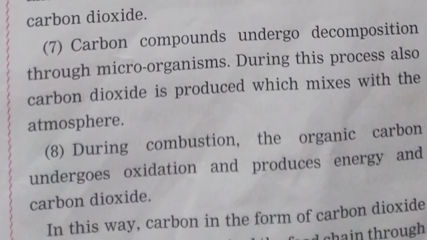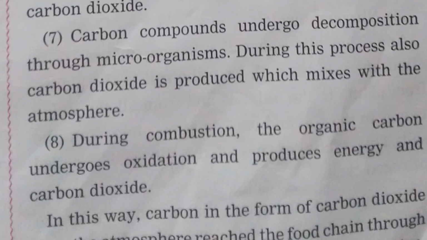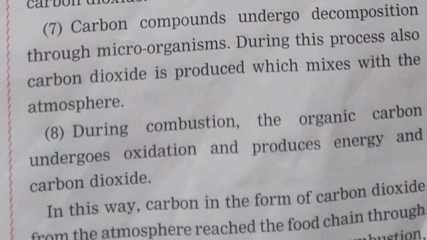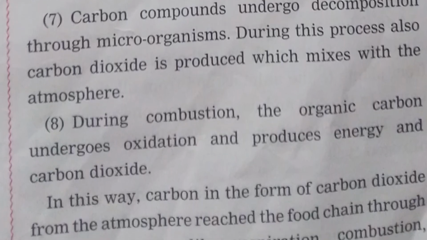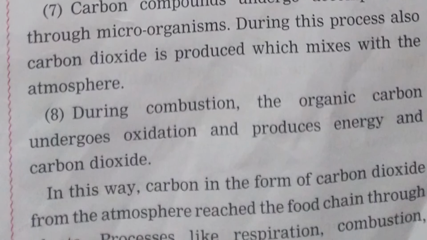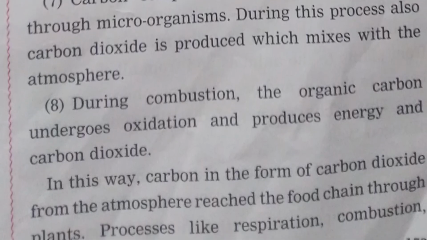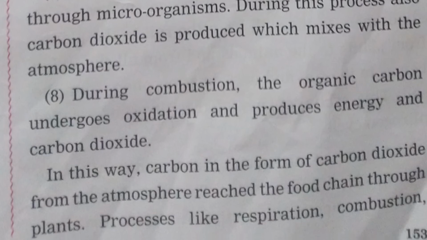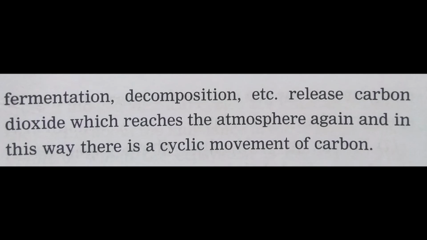In this way, carbon in the form of carbon dioxide from the atmosphere reached the food chain through plants. Processes like respiration, combustion, fermentation, decomposition, etc. release carbon dioxide which reaches the atmosphere. Again, in this way, there is cyclic movement of carbon.